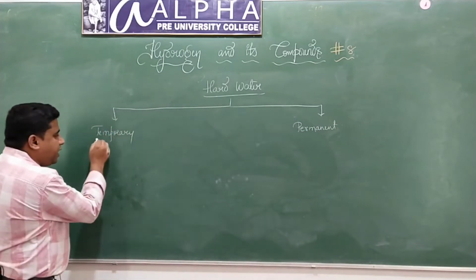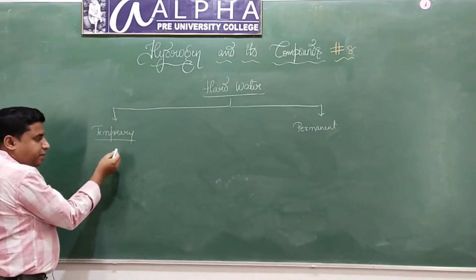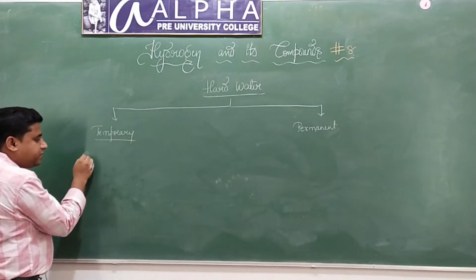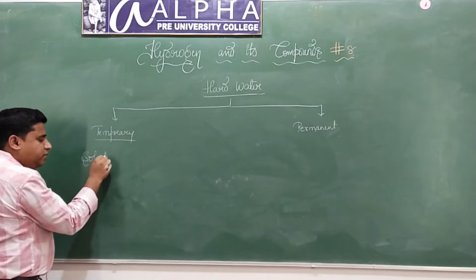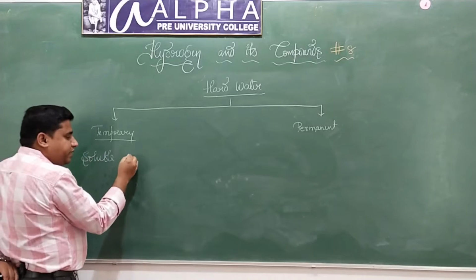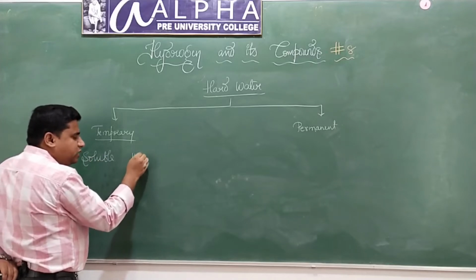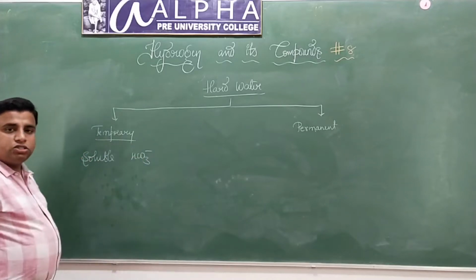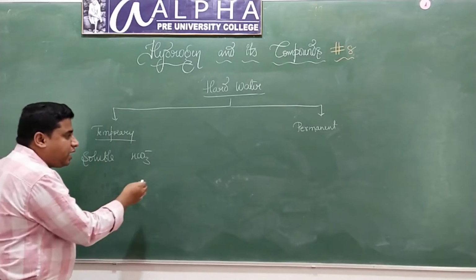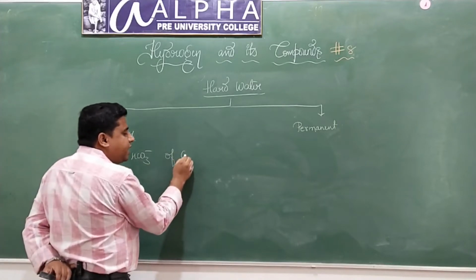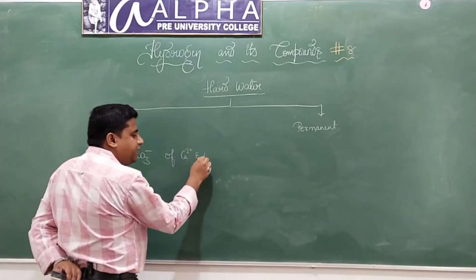What is temporary hard water? Temporary hard water is due to the presence of soluble bicarbonates, HCO3 minus, of calcium and magnesium, isn't it?